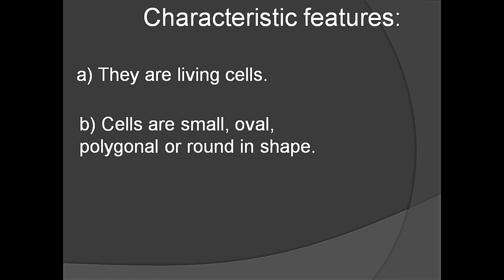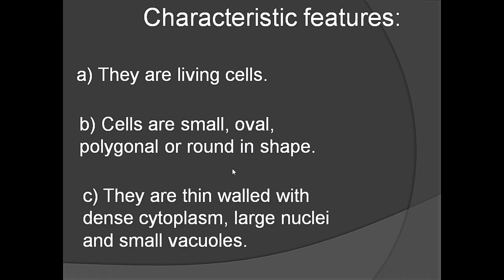The cells are small, oval, polygonal or round in shape. The cells are small in meristematic tissues. What are the shapes of cells of meristem? Oval, polygonal or round in shape. They are thin-walled cells. The meristematic tissues are made up of thin-walled cells. The cytoplasm is dense. Dense means thick cytoplasm. The nucleus is large and vacuoles are smaller.